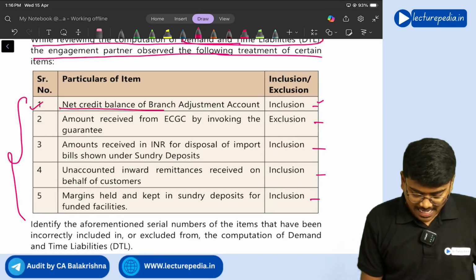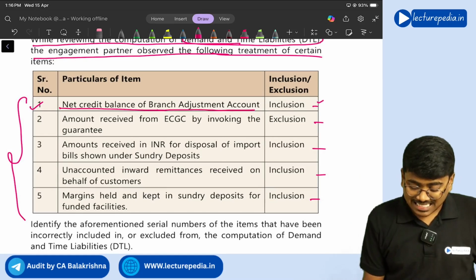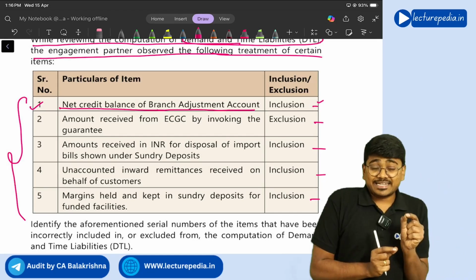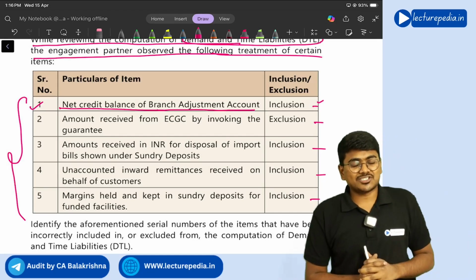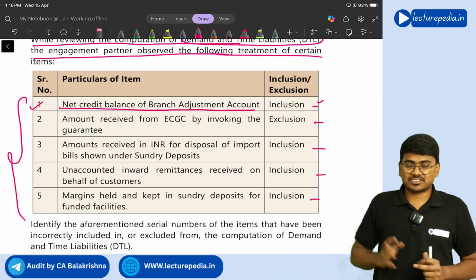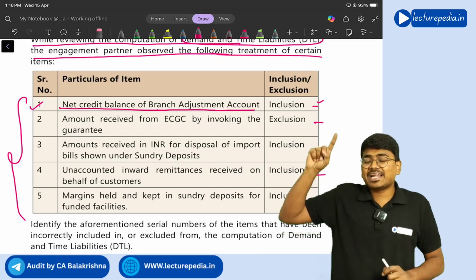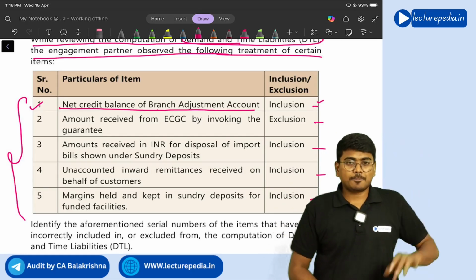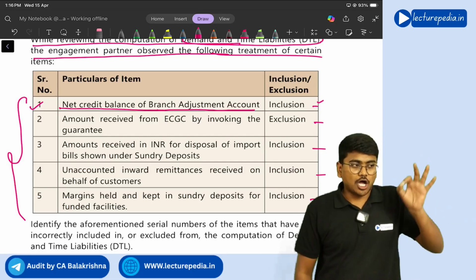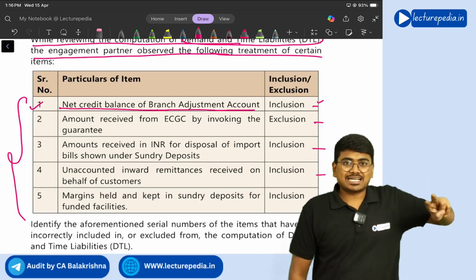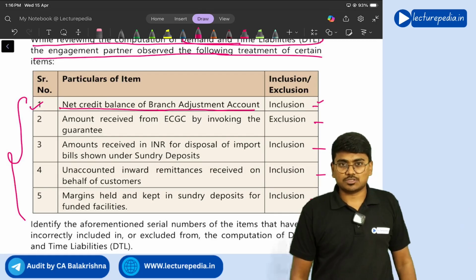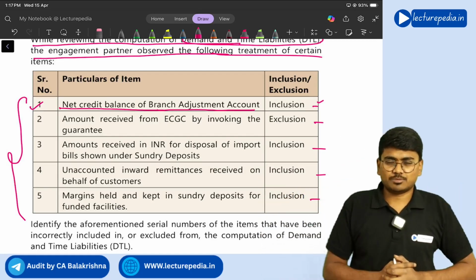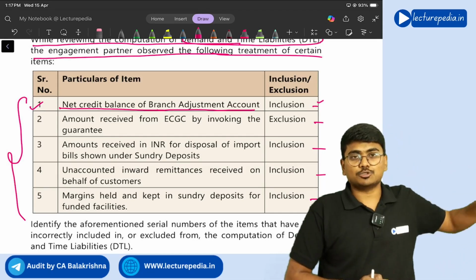Net credit balance of branch adjustment accounts. So if there is any net credit balance in the branch adjustment account as on 31st March, that will be added to net demand and time liabilities. Why it will be added? Because RBI wants all the banks to reconcile their branch adjustment accounts. There should not be any outstanding balance in the branch adjustment accounts. All the transactions should be cleared.